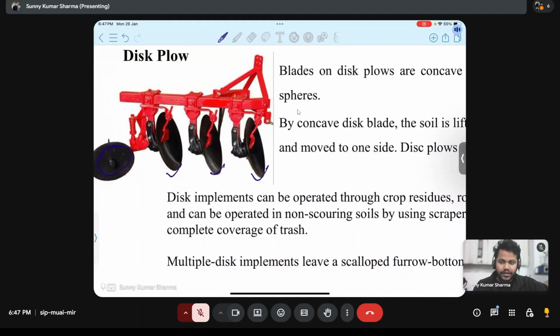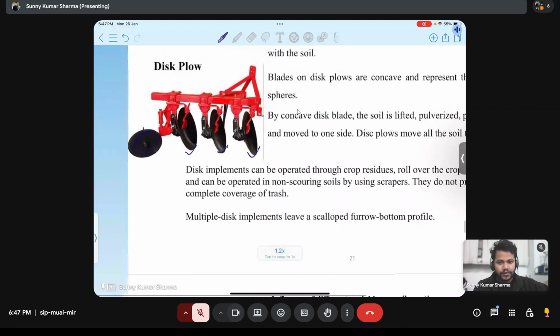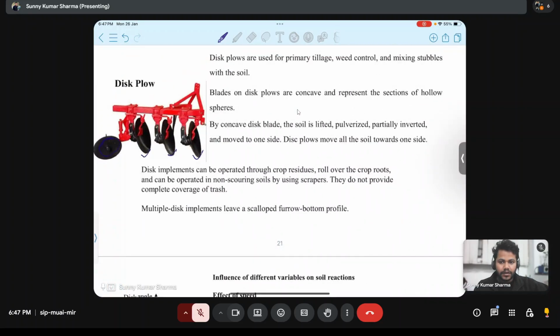Whenever it is working, this gauge wheel will maintain the depth. This attachment is not rotating. It is just there behind the disc plow.